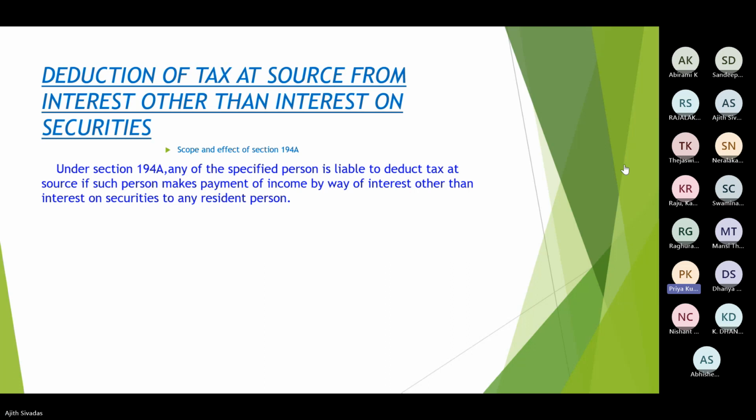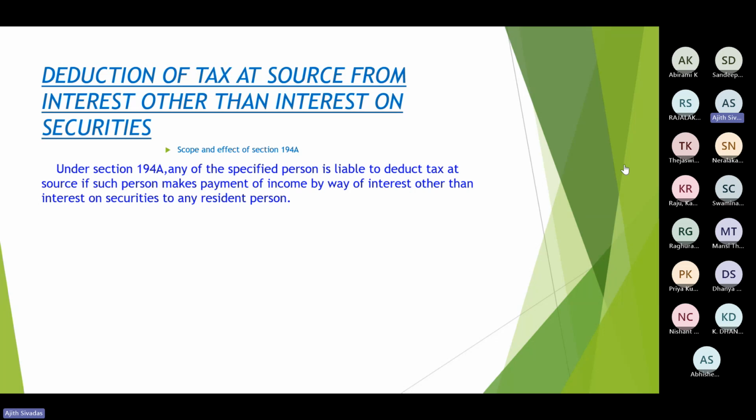In case of section 193, it is on interest on securities, whereas in case of section 194A, TDS has to be deducted on interest other than interest on securities. And in case of section 193, any person making the payment of interest will be deducting the tax. But in case of section 194A, only specified persons making the payment of interest other than interest on securities will be deducting TDS. Okay, very good.